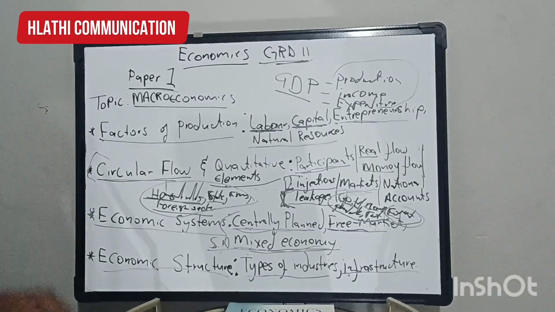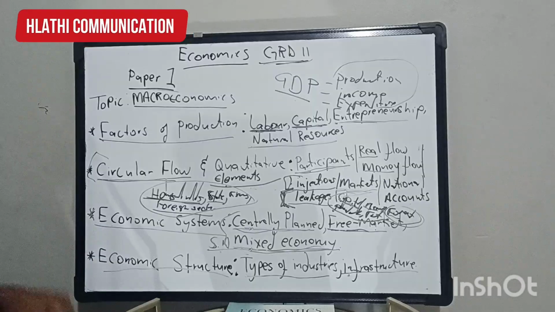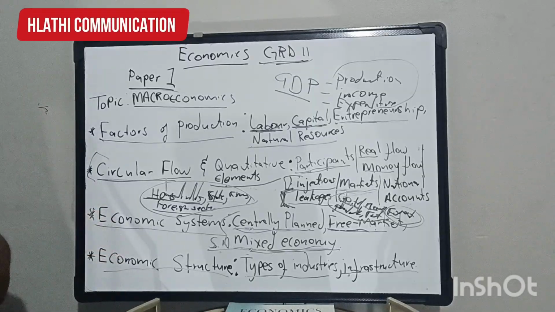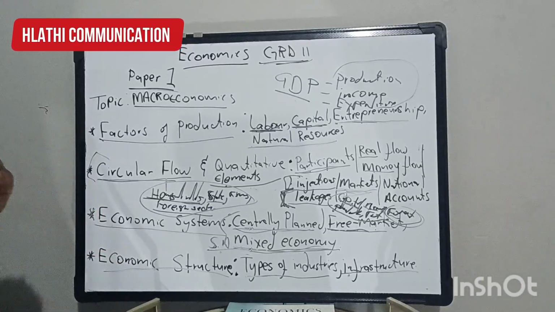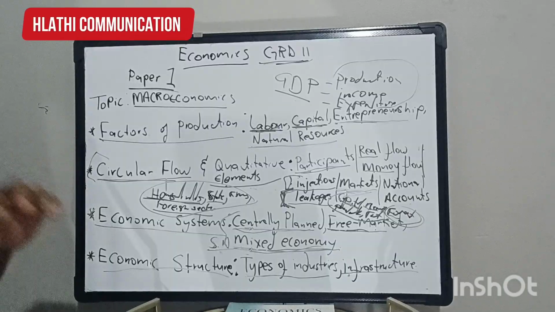subtopics. And lastly, what I normally advise, it becomes easier if, as a learner, you don't focus only on essays.